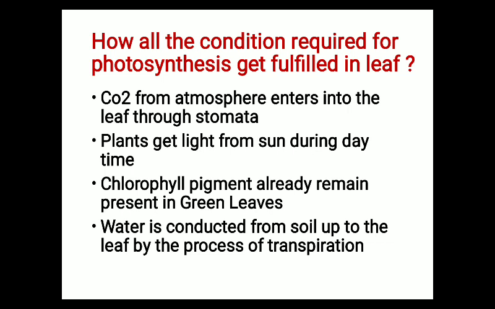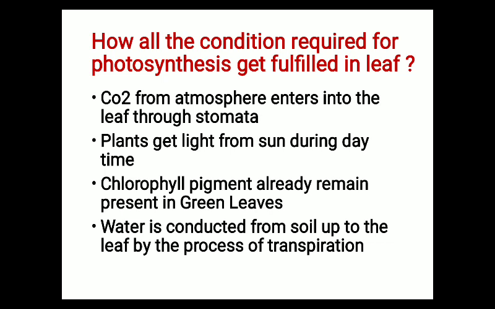We all know that the process of photosynthesis takes place in the green leaves of the plant, so all the conditions must be fulfilled in the leaf. And what are the conditions required for photosynthesis? There are four conditions required for photosynthesis: carbon dioxide, sunlight, chlorophyll pigment, and water. So, our question is how all the conditions required for photosynthesis get fulfilled in the leaf.